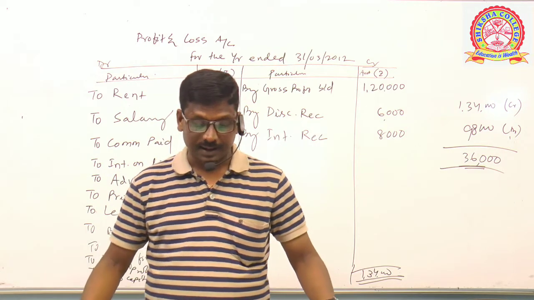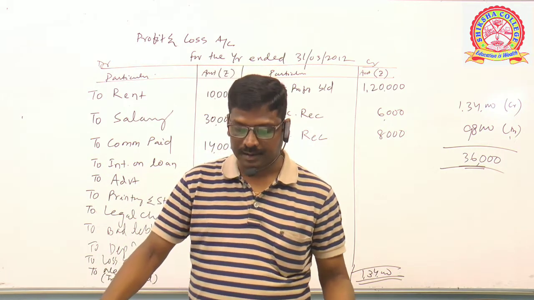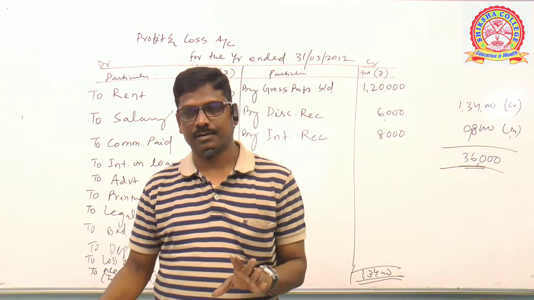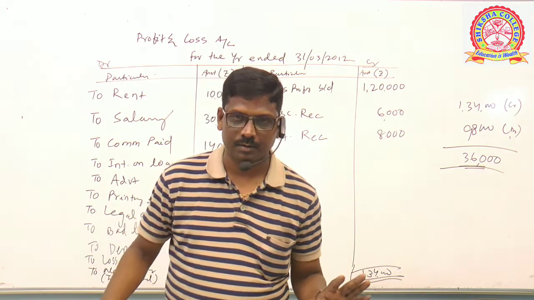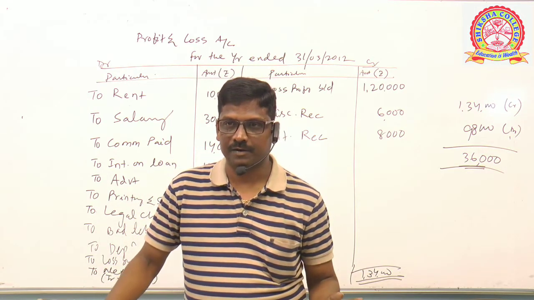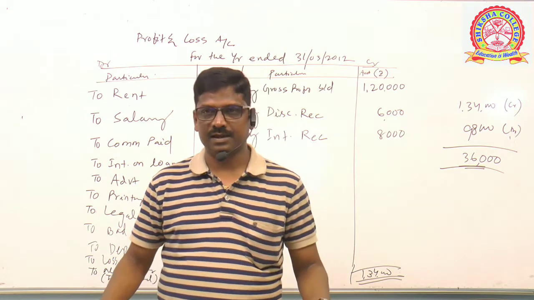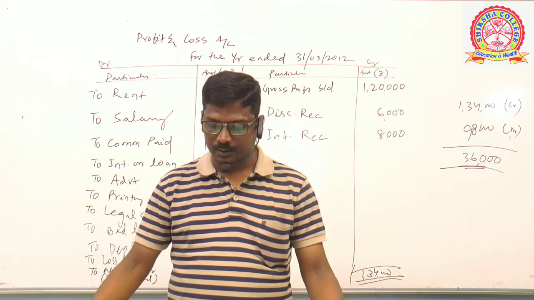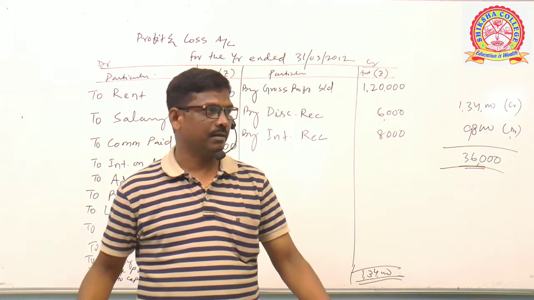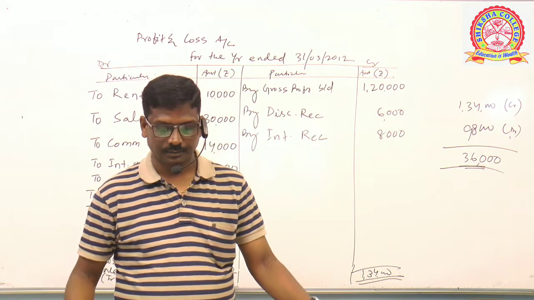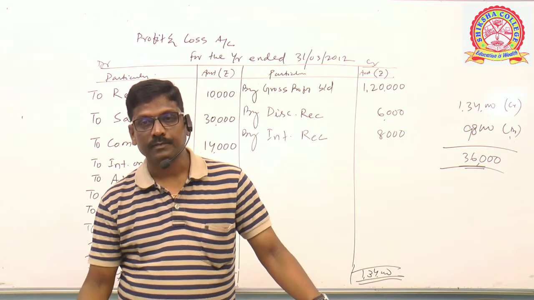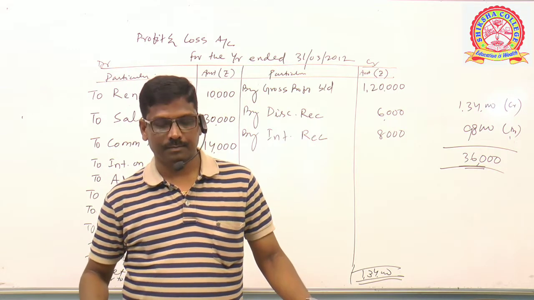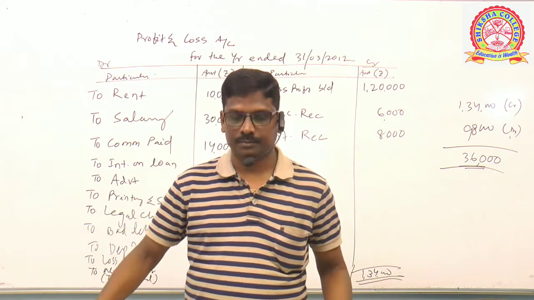Next, selling expenses. Expenses already mentioned, so no need to get confused. It's an expense coming on the debit side. To selling expenses 2835. Make it very fast.